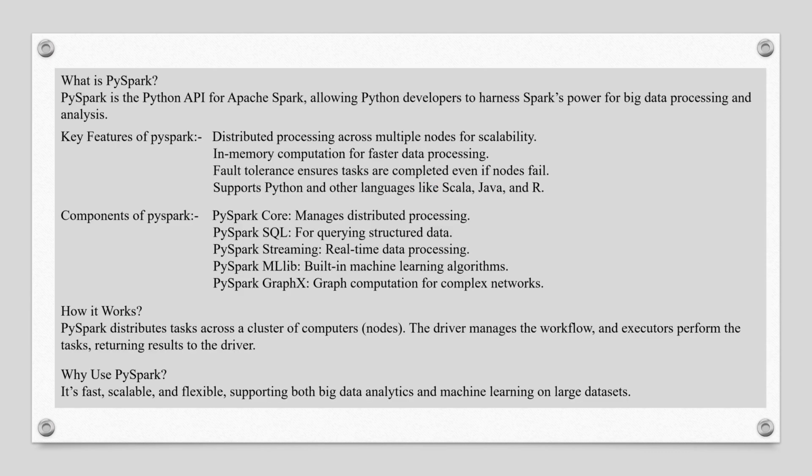Alright, so let's quickly wrap up what we have learned about PySpark. In this video, we have seen what is PySpark, key features of PySpark, components of PySpark, how it works, and why we should use PySpark. So this summary shows how PySpark is a versatile tool for working with large datasets efficiently and effectively.